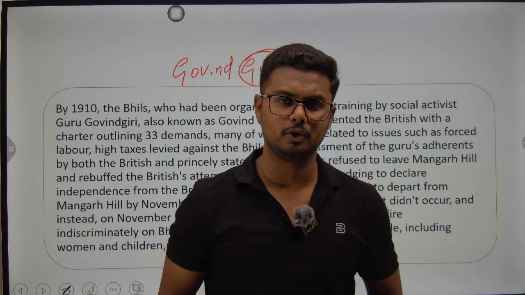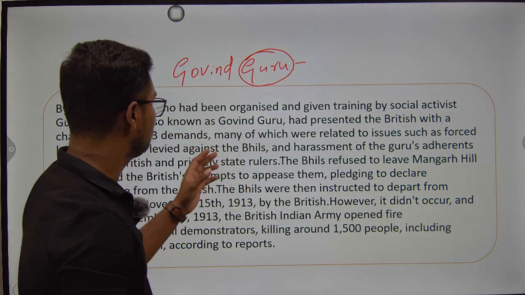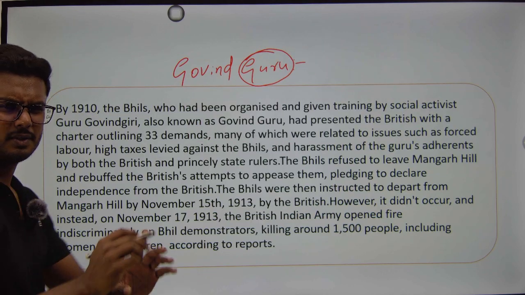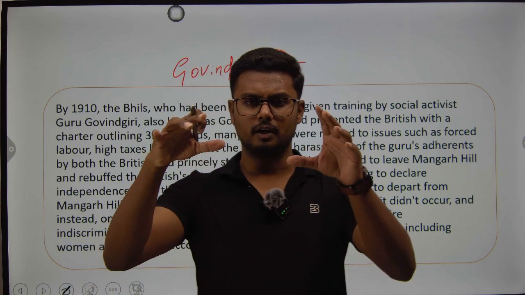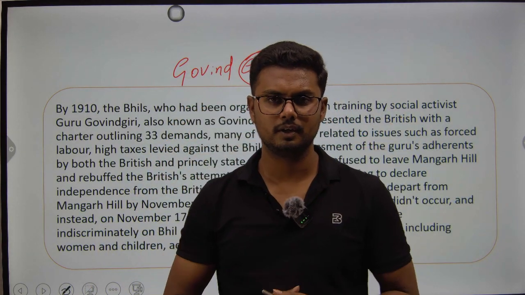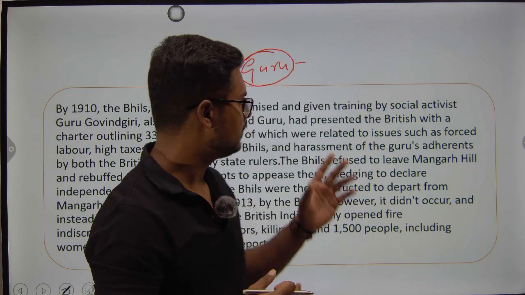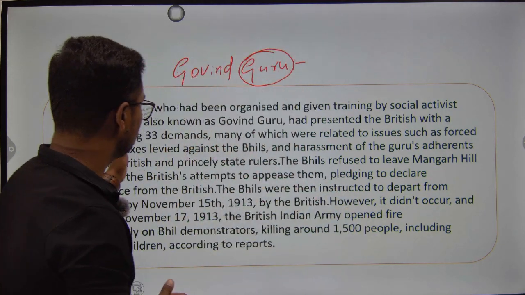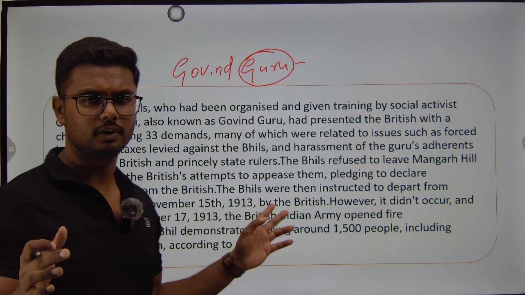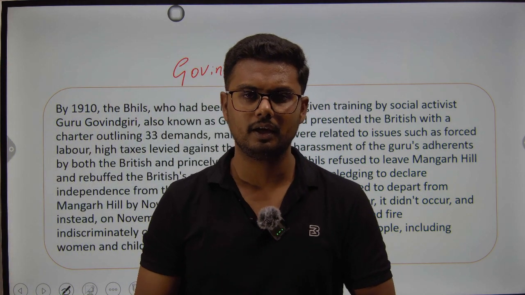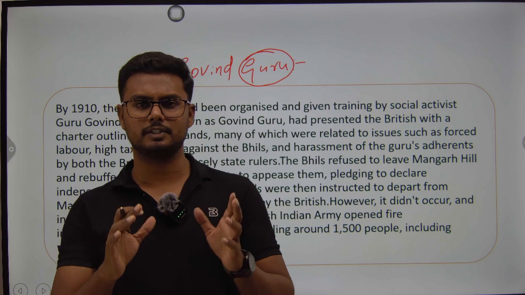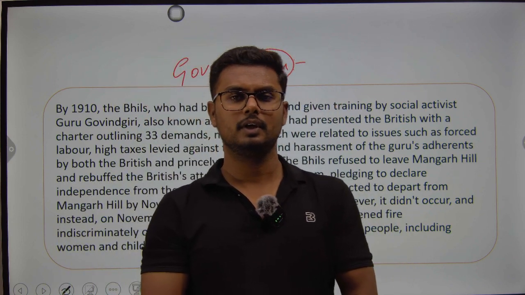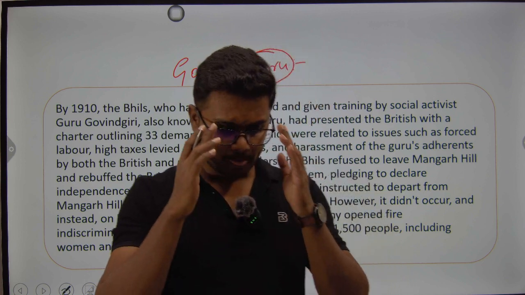He led all the Bhil community against the British in a place known as Mangarh. Mangarh is a small, tiny hamlet located in a deep jungle. So around this Mangarh place, there were trees and hills covered. So what he did was, he brought all those Bhils into this particular area and announced that they would not be working as bonded laborers anymore, be it for the royals or be it for the landlords who are from India.